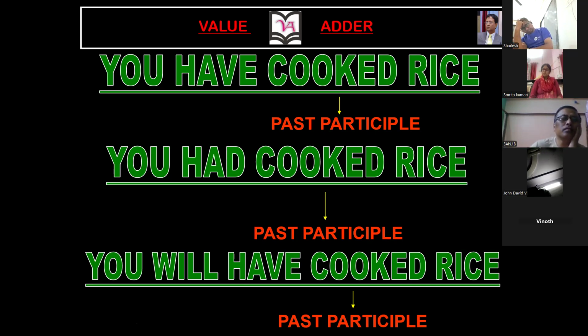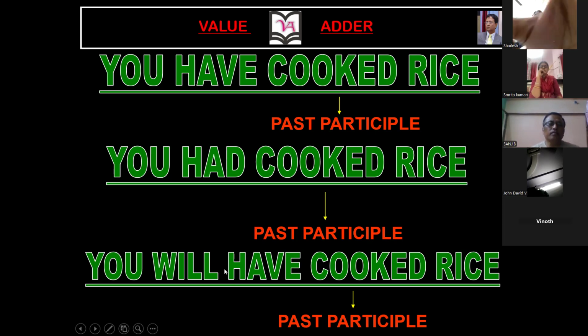John, see, will have is a future tense. Okay, that we will discuss. Right now you just have to listen: whenever we use these supporting verbs, have, had, will have, after that, cooked is not the second form here. If these supporting verbs are coming, the next verb should be in the third form, the past participle. This is not the past form, this is the past participle form, the third form. Suppose, write down two sentences: I ate my dinner.